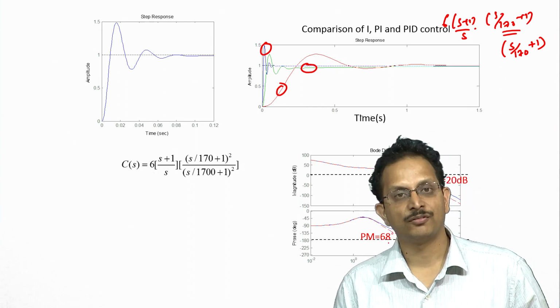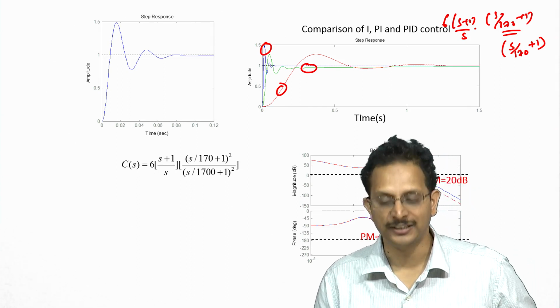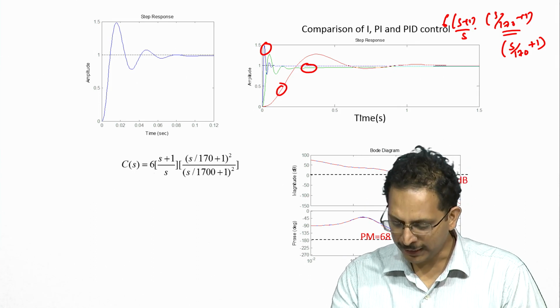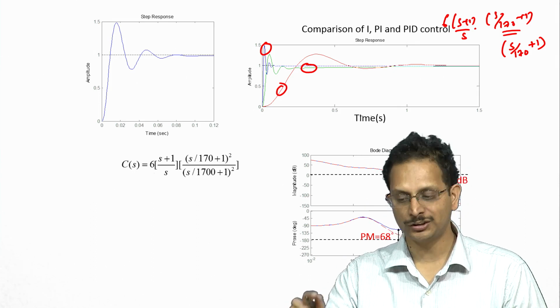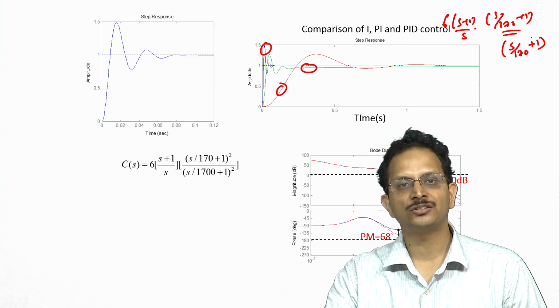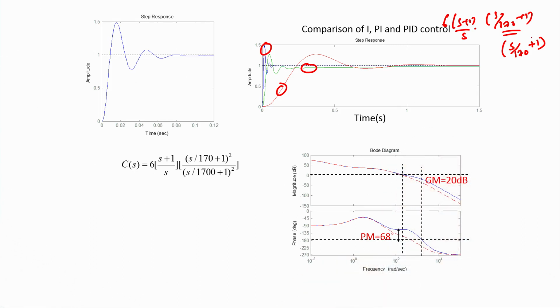In this case, the phase margin is close to 68 degrees. We note that the gain crossover frequency has still not changed much, because neither of these terms affect the magnitude characteristic at frequencies below their corner frequency, and since the gain crossover frequency is 158 radians per second and is less than these two numbers, these two terms do not affect the gain crossover frequency much, but the phase margin has been improved dramatically as a result of using two of these terms.